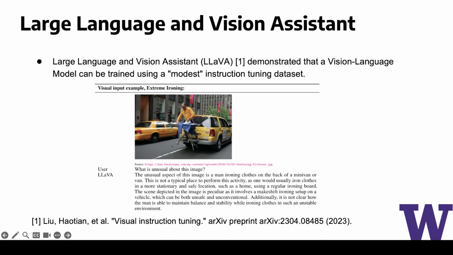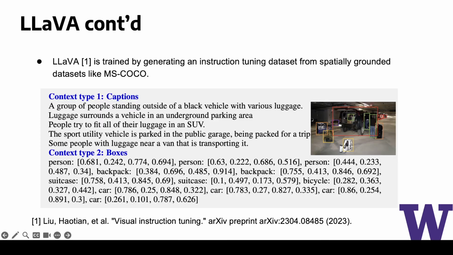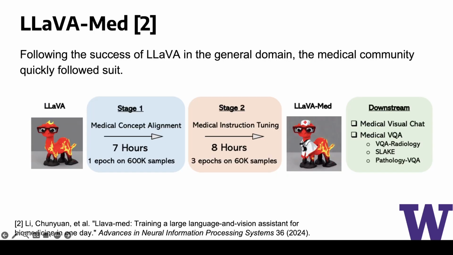Large Language and Vision Assistant, or LLaVA, is a framework that has shown tremendous success in various multimodal chat capabilities in the natural domain. LLaVA is trained by generating an instruction tuning dataset from spatially grounded datasets like MS-COCO. The instruction data is often generated by a large language model such as GPT-4 using image captions and object bounding boxes.